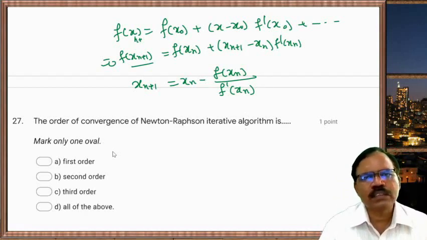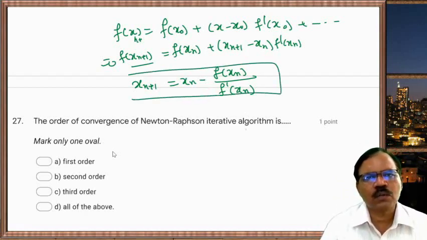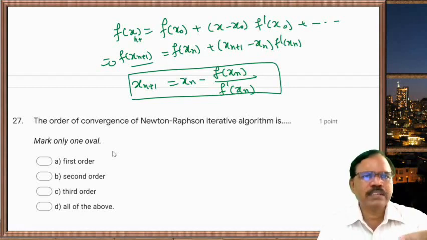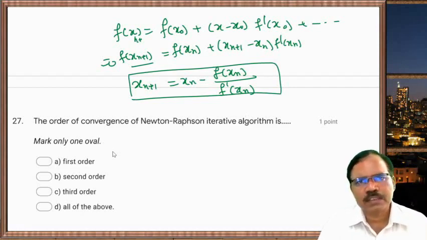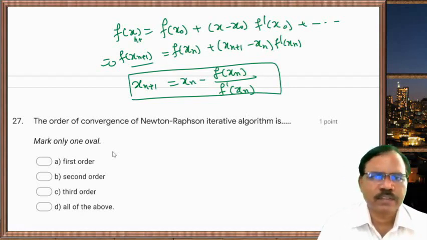So this is for the Newton-Raphson method. So from xn you can find x(n+1) using this equation. f of xn is the function.